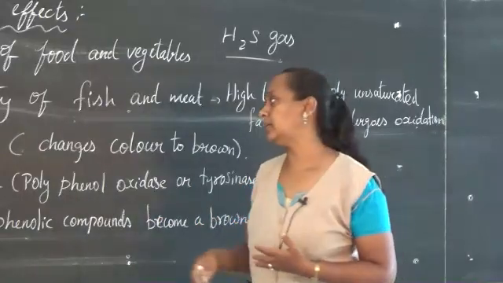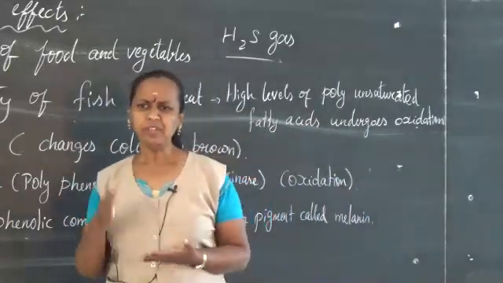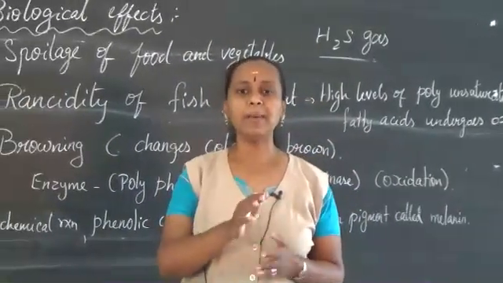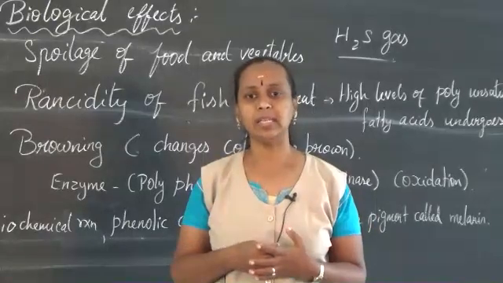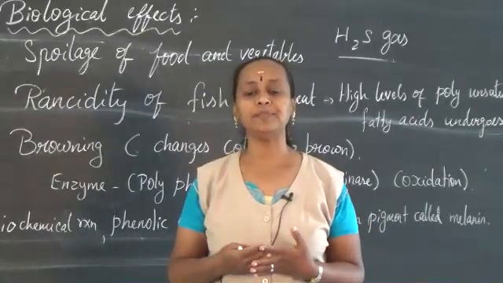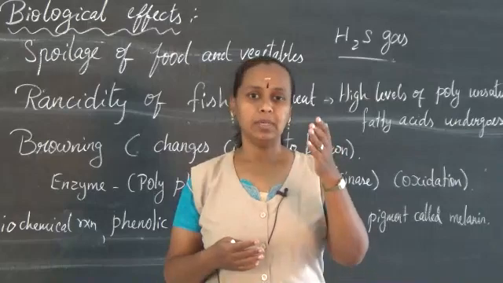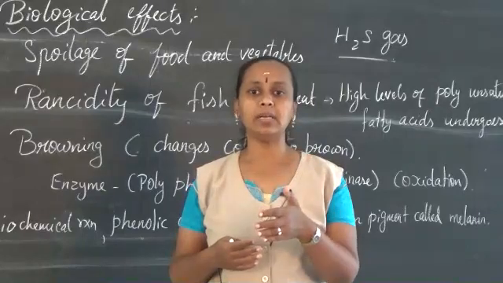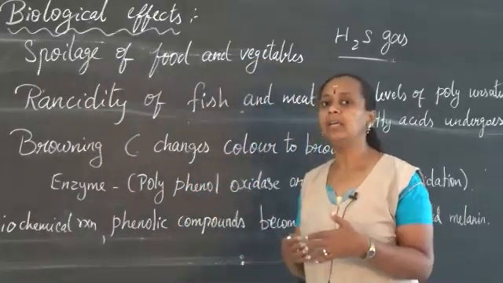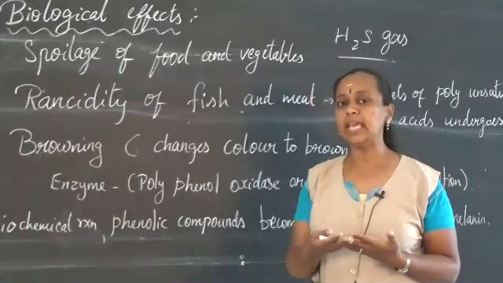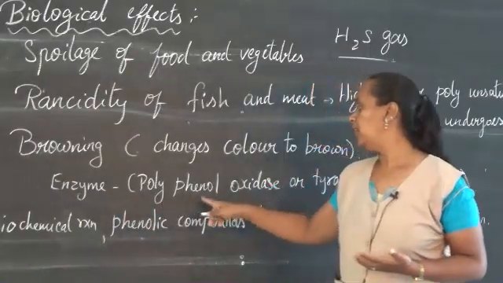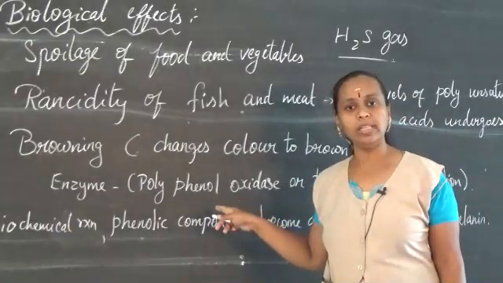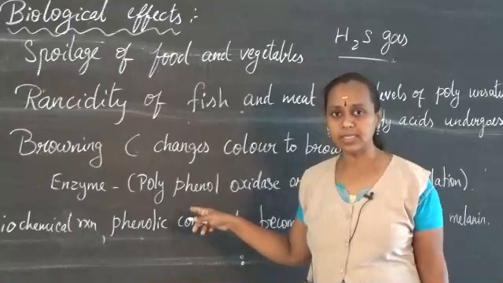The next topic is browning. When you cut an apple and keep it out for some hours, you can see the color of the apple changing. Do you know the reason? This also happens because of oxidation. The enzyme present in the fruits, vegetables or some other food things gets oxidized. The enzyme name is polyphenol oxidase. This is the enzyme present in some fruits and vegetables, not in all of them.